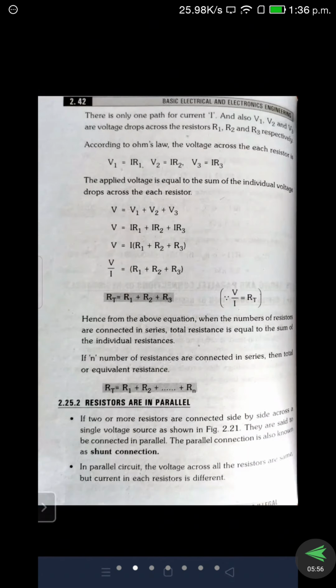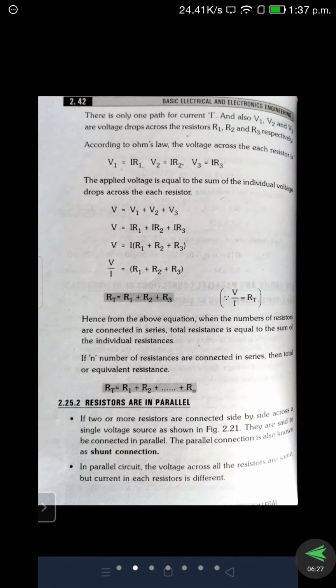So according to Kirchhoff's voltage law, the sum of individual voltage drops equals the source voltage, which is nothing but V is equal to V1 plus V2 plus V3. So we are substituting the values of V and V1, V2, V3. Then we get the equation IR1 plus IR2 plus IR3. We take I as common. So then we get R1 plus R2 plus R3, that is equal to V.